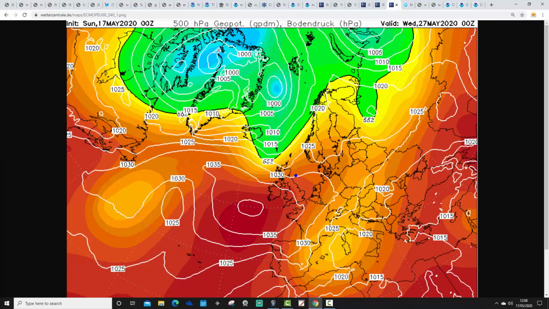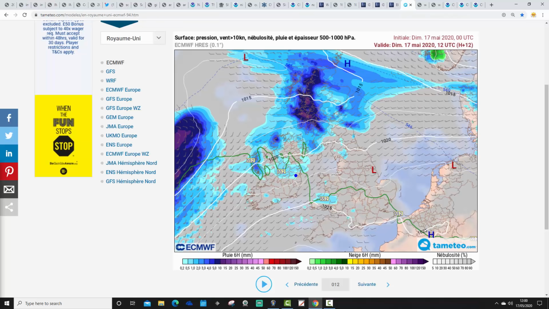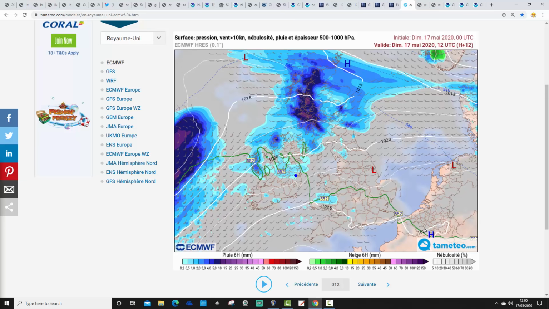As I say, the Azores high is looking very, very ridgy at the moment. It's looking like it wants to continuously be throwing up ridges from the Azores. That is one thing that we do look out for at this time of year to give us a clue about what may be happening in the summer. Let me know in the comments if you think that the Azores high is quite ridgy this year. Maybe we'll talk about that in the live stream later on.